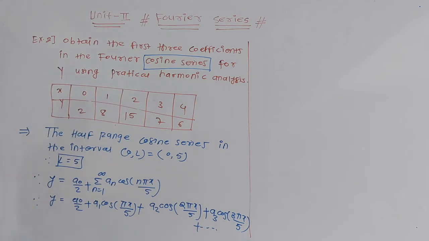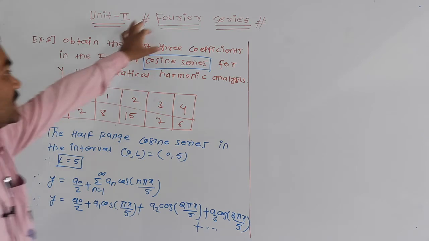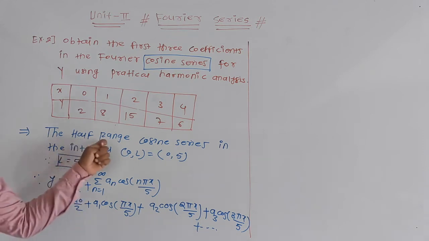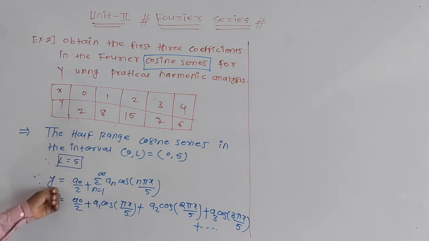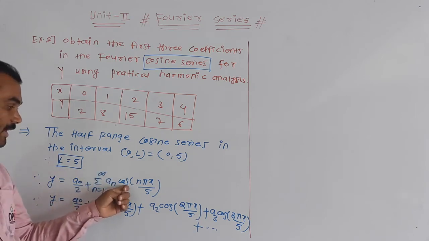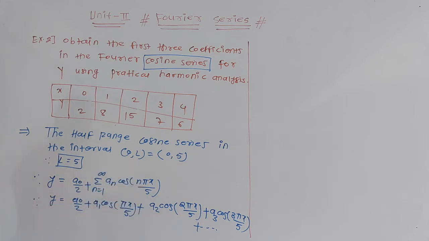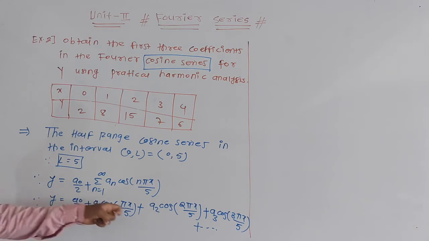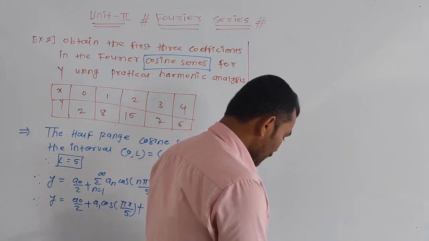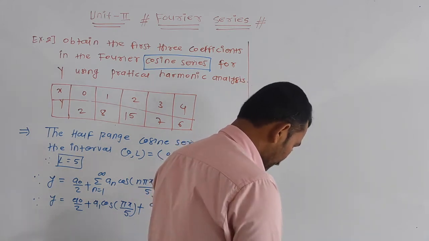Okay, this is the series. Is this understood by everyone? This is your series because we have to find the first three coefficients in a Fourier cosine series. For this purpose, here we have to use the half range Fourier cosine series. y is equal to a0 by 2 plus summation n from 1 to infinity an cos n pi x divided by 5. Then put n equal to 1, put n equal to 2, put n equal to 3. We get this. First, we will construct the table.